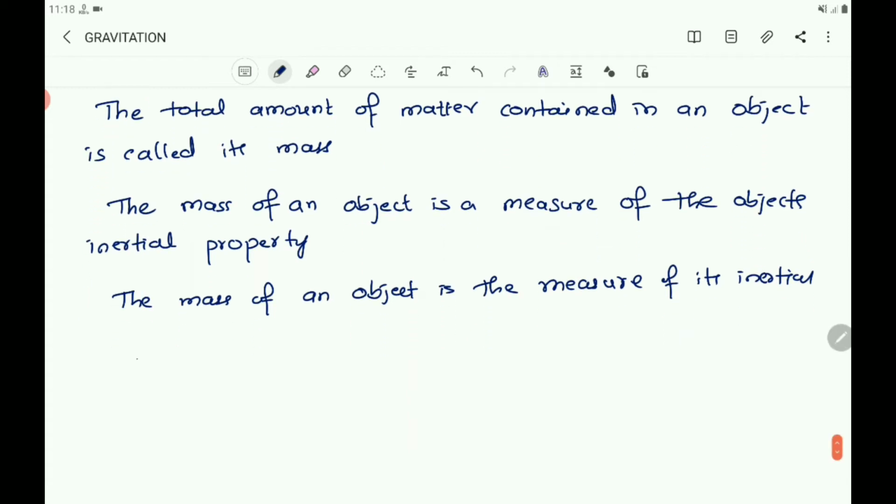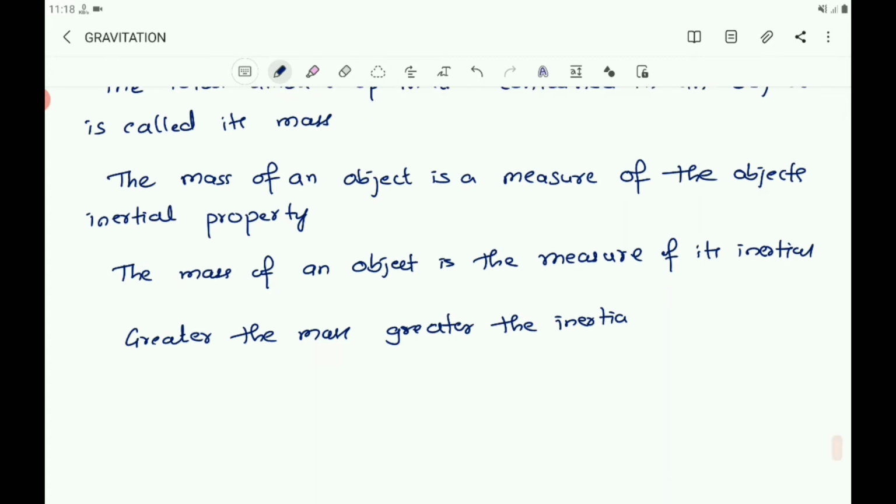So you write greater the mass, greater the inertia. Greater the mass, greater the inertia. And it remains same whether the object is on the earth, on the moon, or even in the outer space.